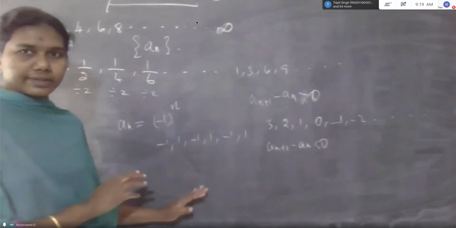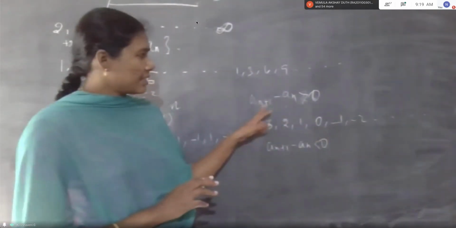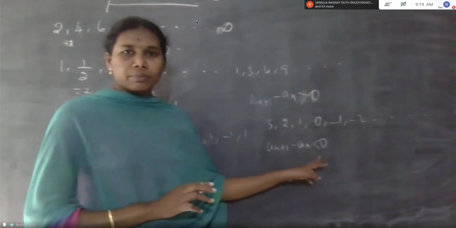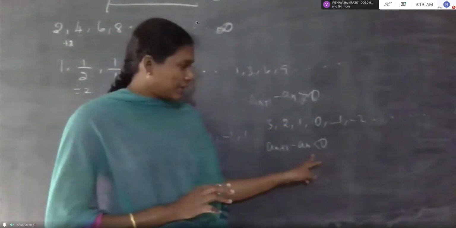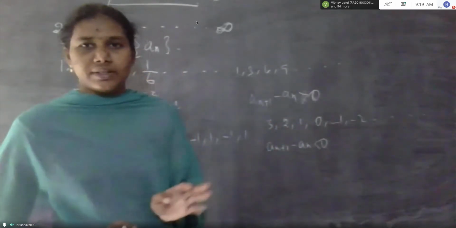That is the oscillating sequence. Next one is monotonically increasing. That is a n plus 1 minus a n should be greater than 0. And if a n plus 1 minus a n is less than 0, that is a monotonically decreasing sequence.